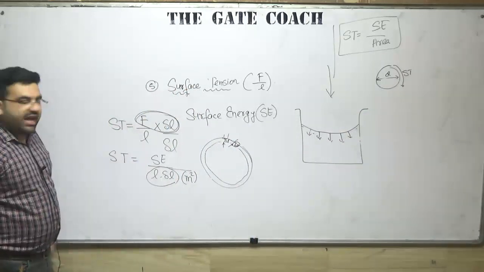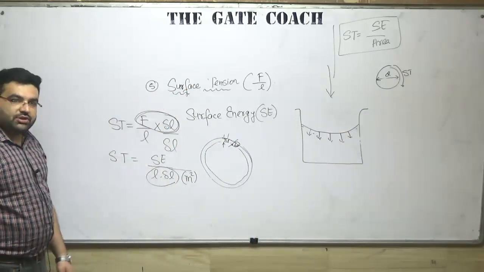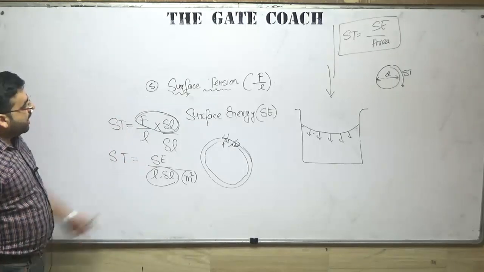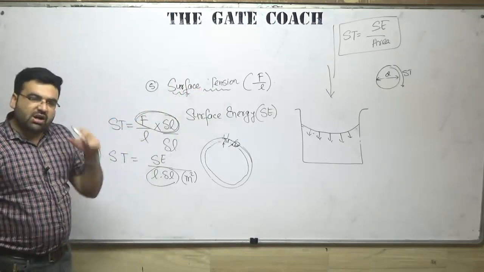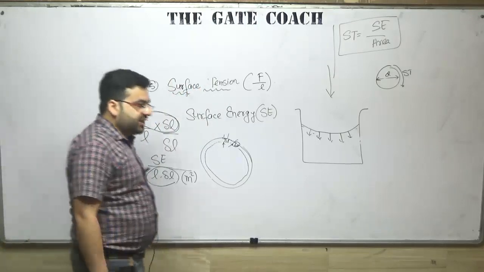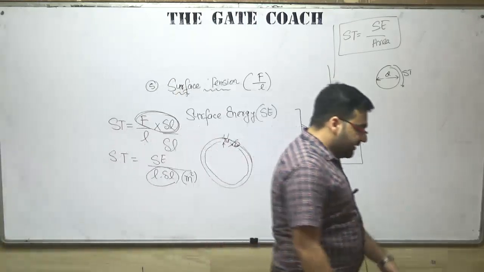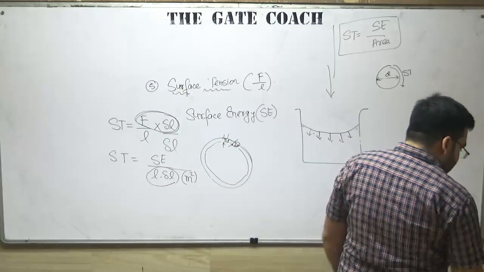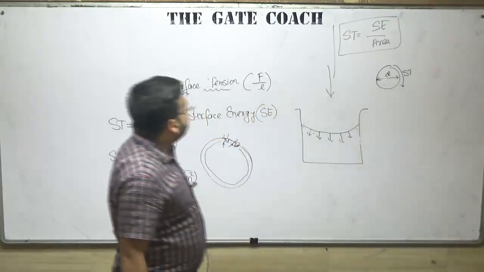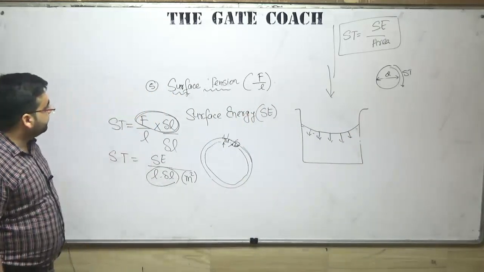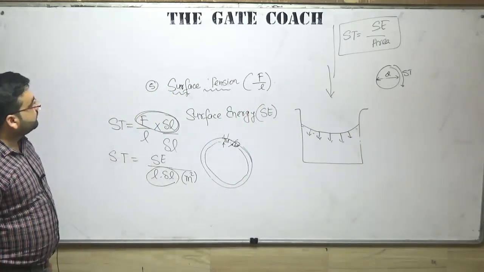So let us study the cases of surface tension. What are the various cases in surface tension?